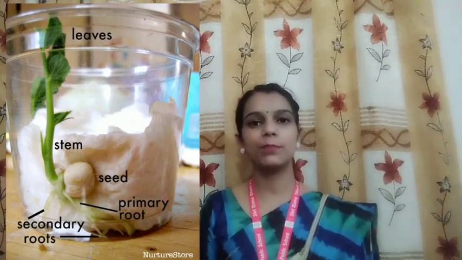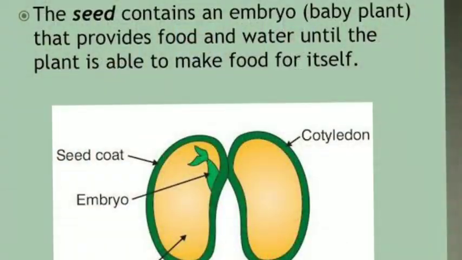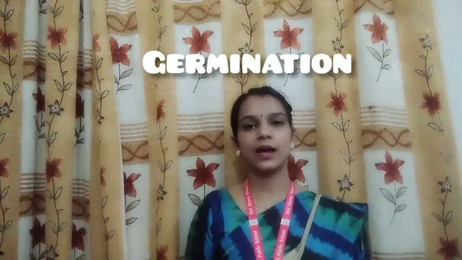And these baby plants are not grown in soil, so they are not getting food from roots or leaves. They are taking food from that seed only. So seed also contains the food for the baby plant. Clear? This process is called germination, and by germination a seed can grow into a new plant, and this is also called reproduction in plants.